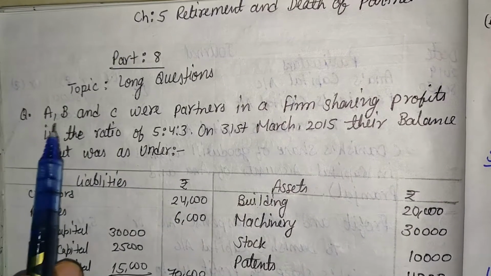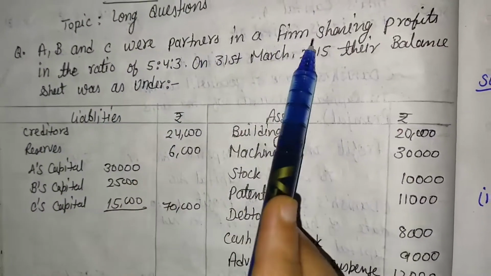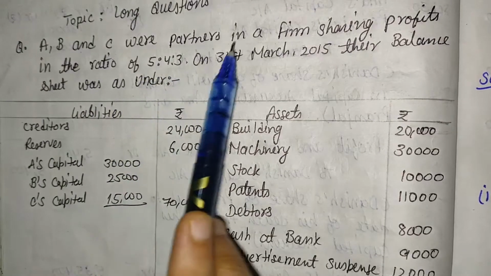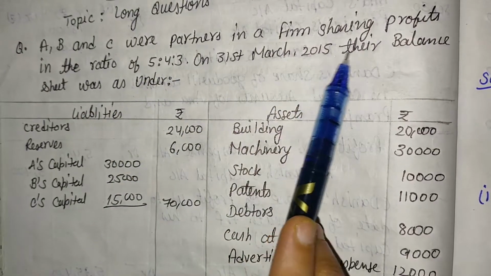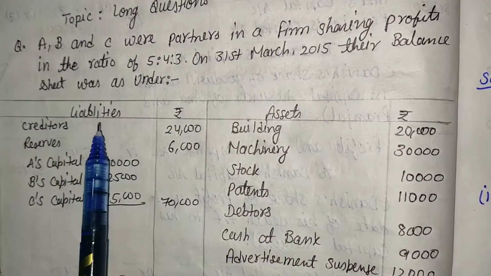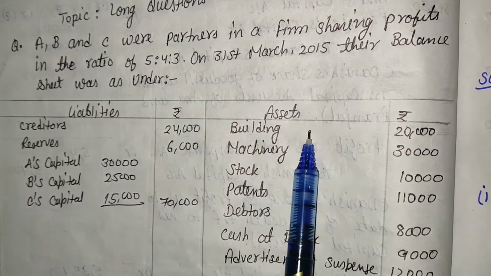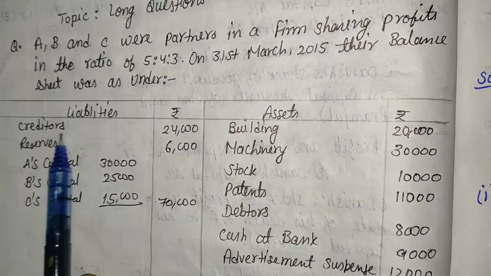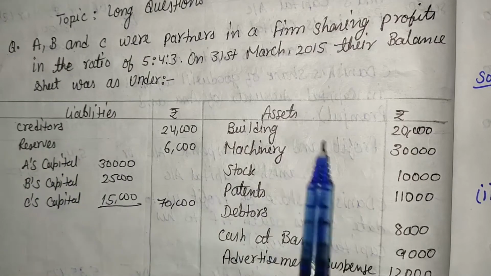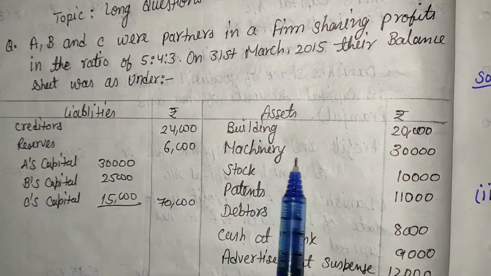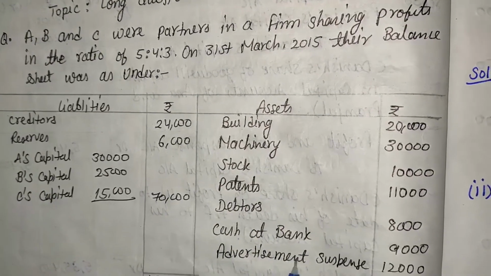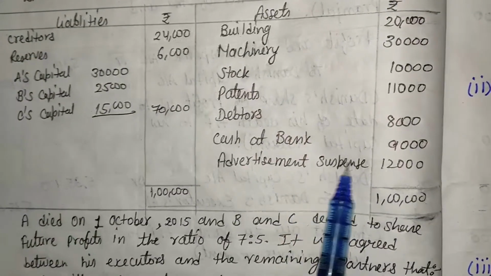The first question is, A, B and C were partners in a firm sharing profits in the ratio of 5:4:3. On 31st March 2015, their balance sheet was as under. Here, one balance sheet is given with some liabilities information and some assets information. In liability side, creditors, reserves and capital balances of A, B, C are given. In asset side, building, machinery, stock, patents, debtors, cash at bank and advertisement suspense related information are given.